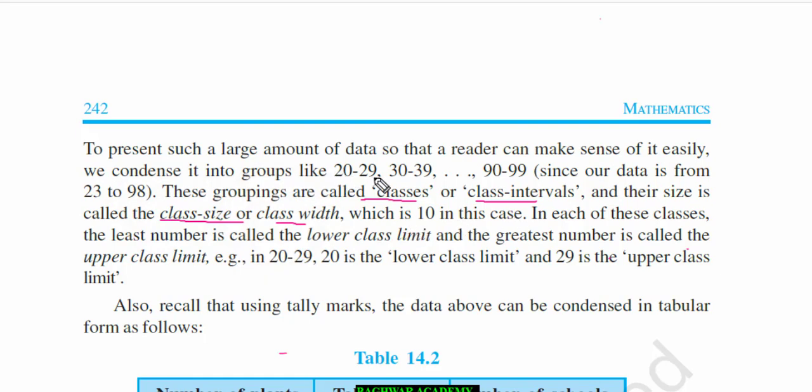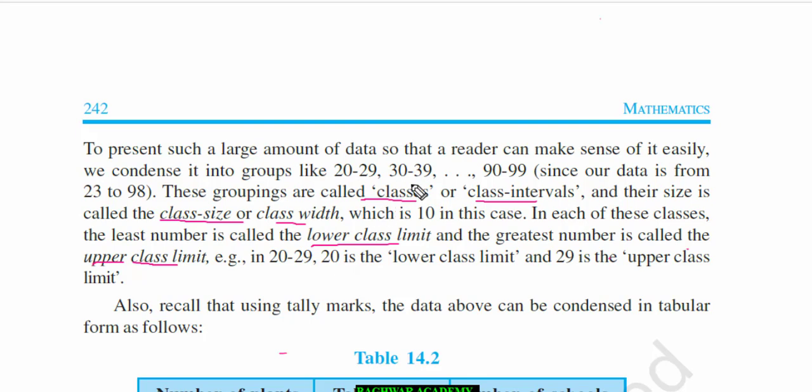Just you see, 20 to 29. If you are including both the lower limit and upper limit, 20 and 29, the class size will be 10. In each of these classes the least number is called the lower class limit and the greatest number is called the upper class limit. Example: 20 to 29, 20 is the lower class limit and 29 is the upper class limit. So these things are very important.